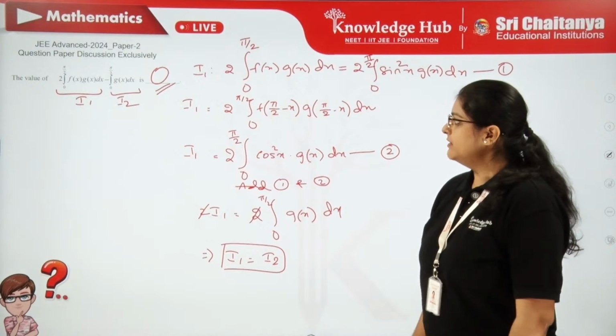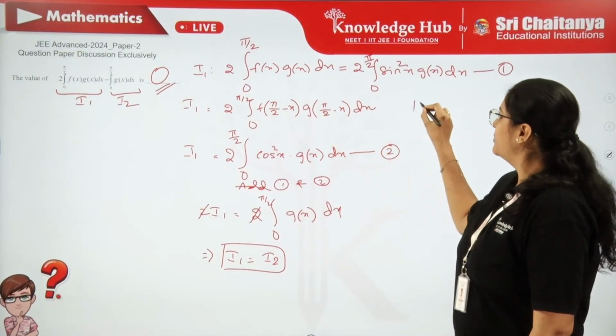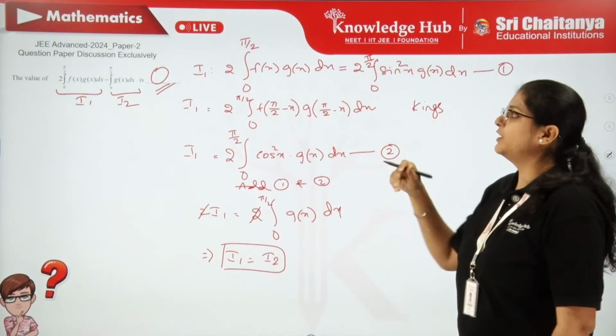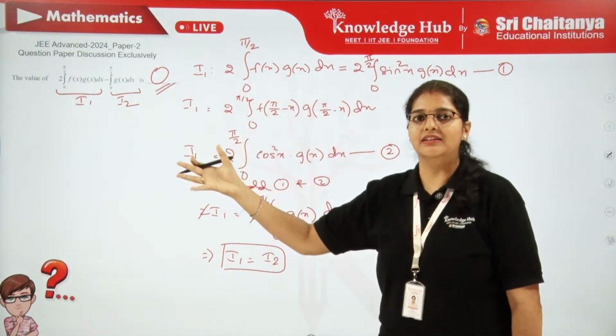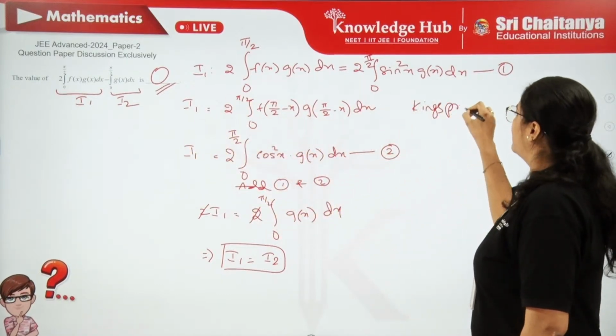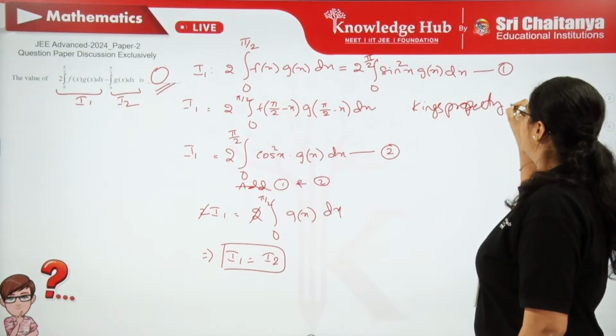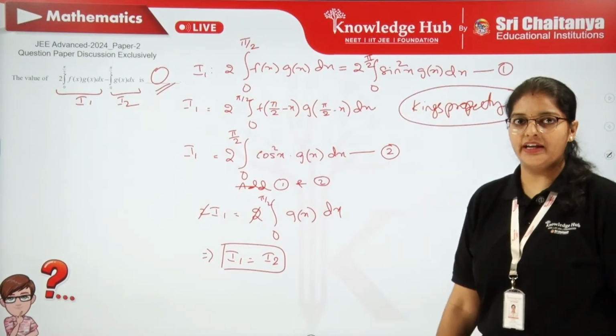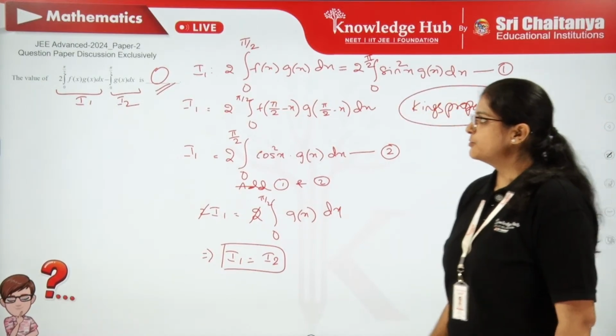So it is very simple. We have to get the idea to use the King's property. Without that, we will go nowhere. Directly, how do we solve this? The only way out in this type of situation is King's property in definite integrals. So fine, this is done.